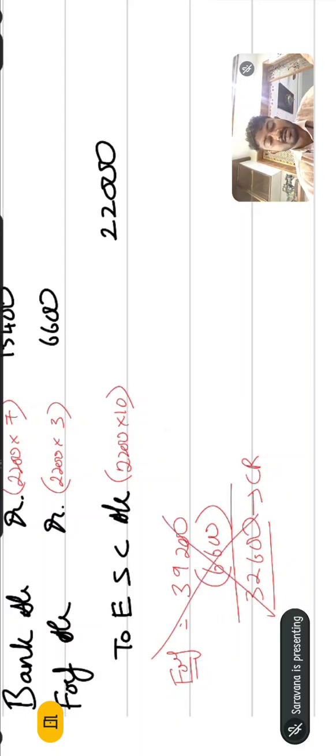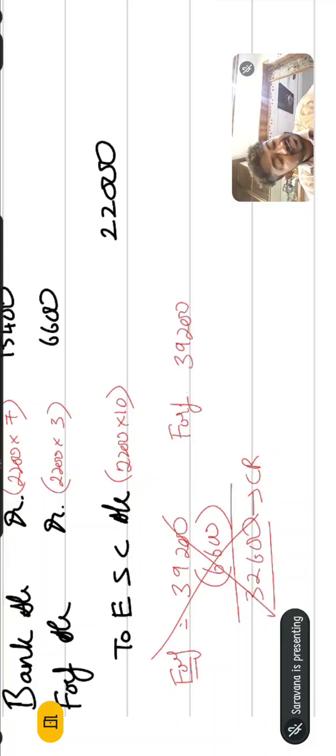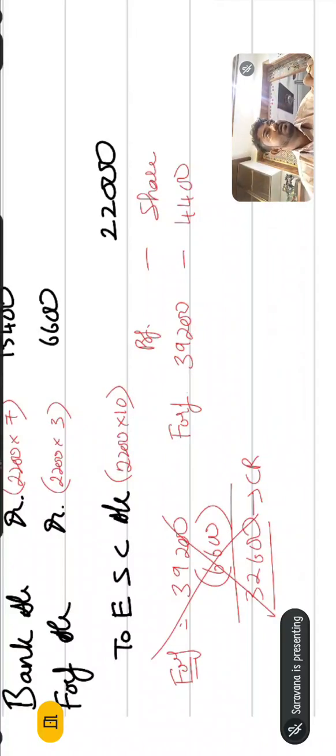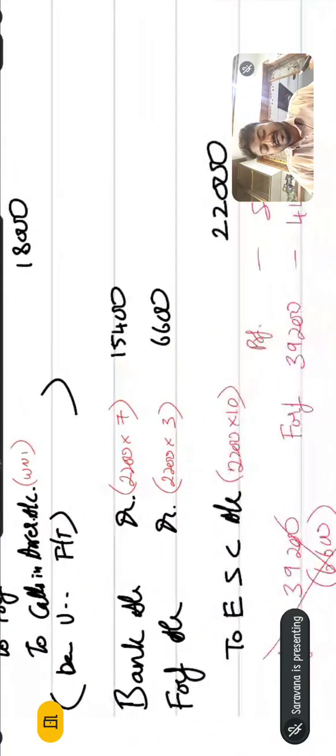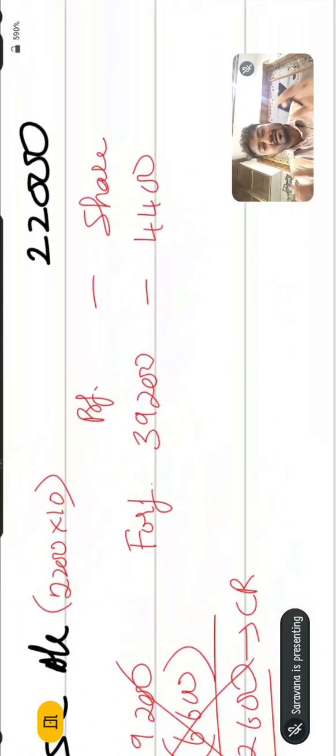Why is it wrong? Because in forfeiture there is 39,200, which is the profit amount for 4,400 shares. This is a partial reissue. What is meant by partial reissue? The company forfeited 4,400 shares, but the company is reissuing only 2,200 shares. So whenever there is a partial reissue, we should find the proportionate profit. What is meant by proportionate profit?